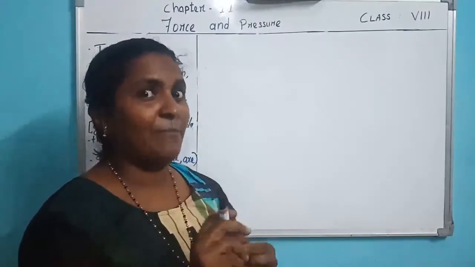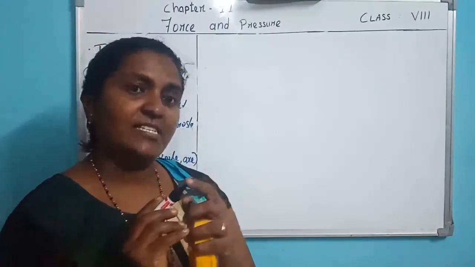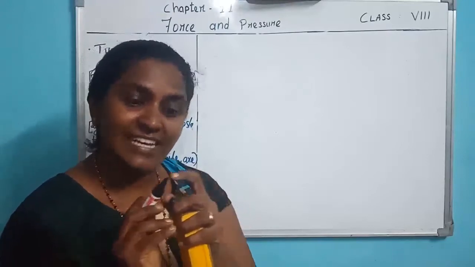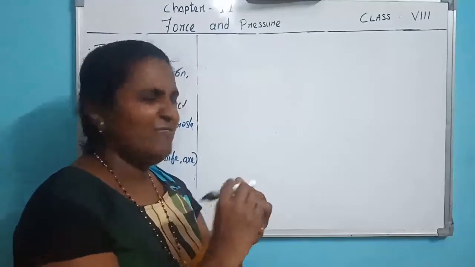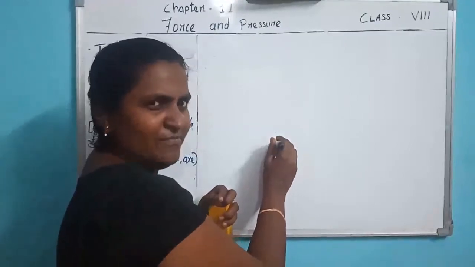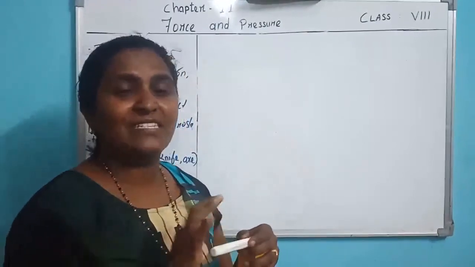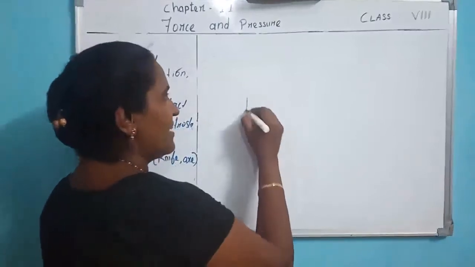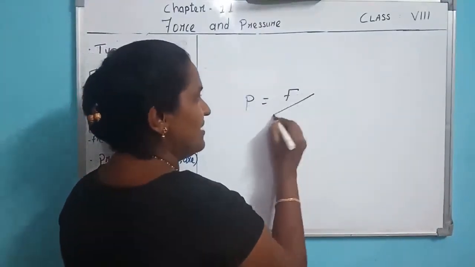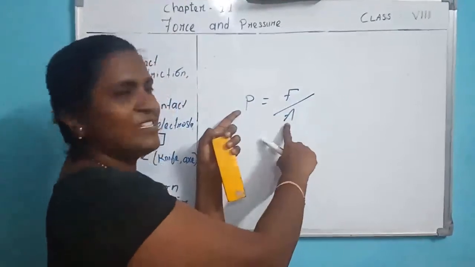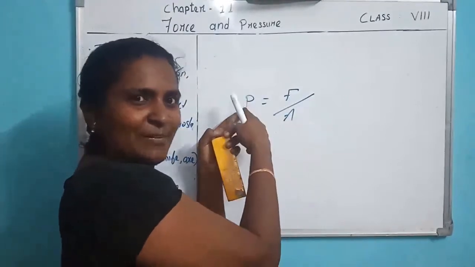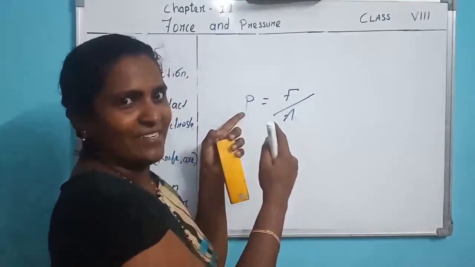Less area, more pressure, it goes inside. More area, less pressure, it will not go. So there is a relation between pressure and area. Pressure equals force per area. They are inversely proportional. More the area, less the pressure. Less the area, more the pressure.